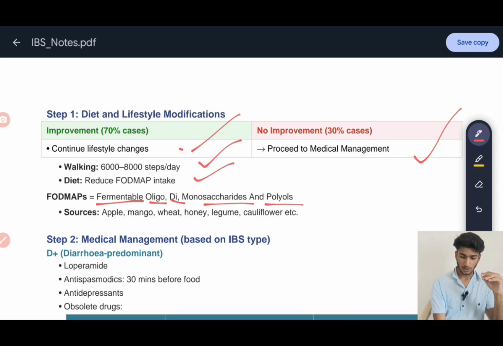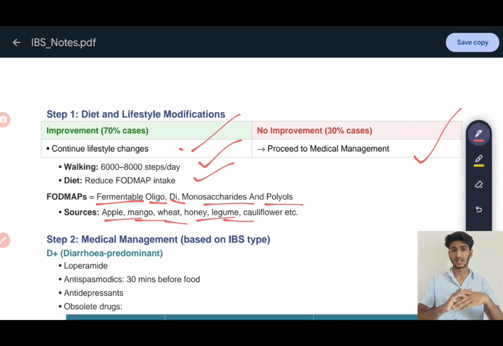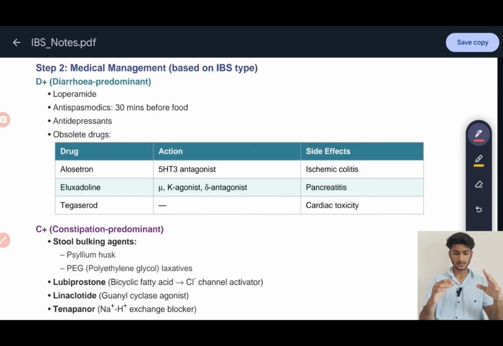Sources of these fermentable oligosaccharides and disaccharides are apple, mango, wheat, honey, legumes, cauliflower, etc. Wherever you see sugars, you can cover it that way, because monosaccharides, disaccharides and polysaccharides are basically sugars. So foods containing a large amount of sugar, you should avoid them. That's the thing.